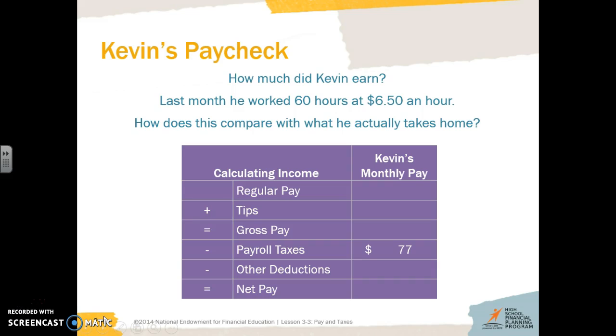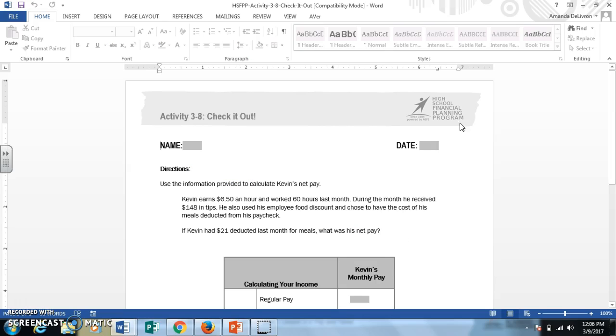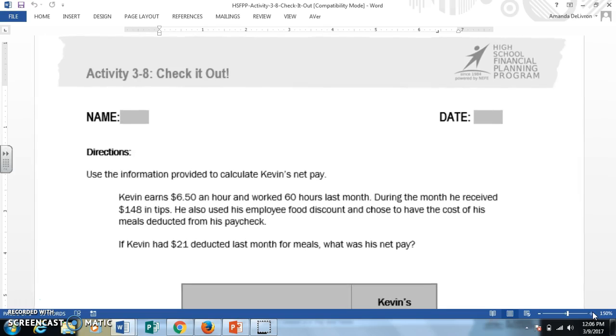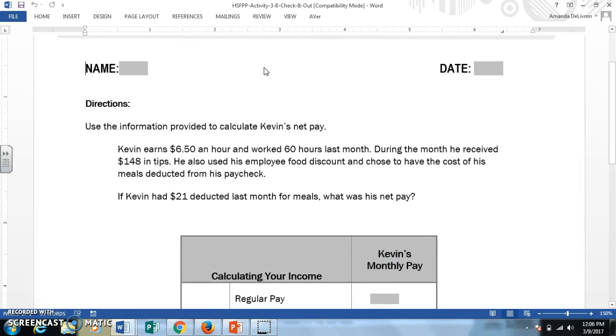Well, this story here really doesn't have a lot of other information. We don't know if Kevin made any tips. We don't know if he had any other deductions. But I do have an activity that's going to give us some more hints about Kevin and his paycheck. So turn in your student notebooks to activity 3.8. It says check it out. It looks very similar to this, and it gives us a lot of the same information. It says we're going to use the information provided to calculate Kevin's net pay. Remember that net pay, we said, is his take-home pay.